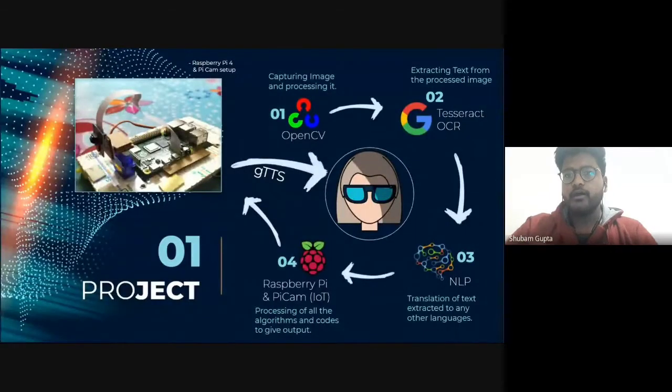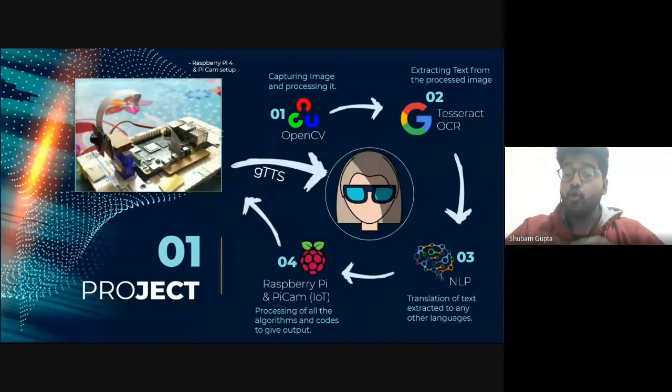First of all, here is the flow of how our project works. Whenever an image is encountered, it will be captured and processed with OpenCV. After that, using Tesseract OCR, the text is extracted from the image. After that, using NLP, we have already trained a model to translate from one language to another. The text will go through that, and the text will be translated.